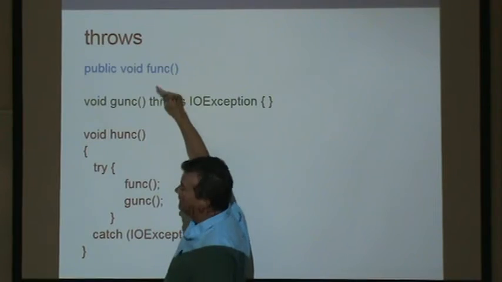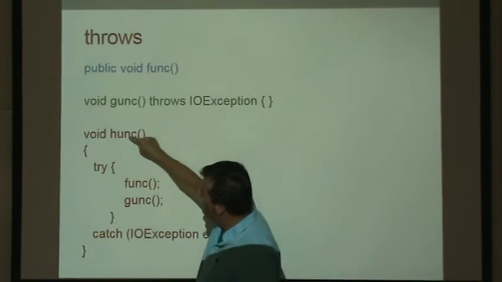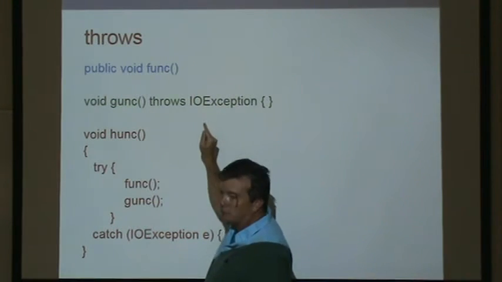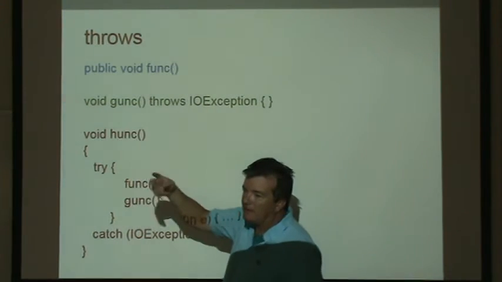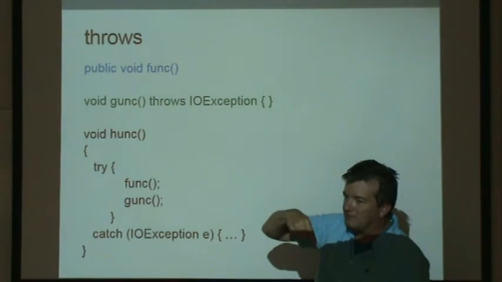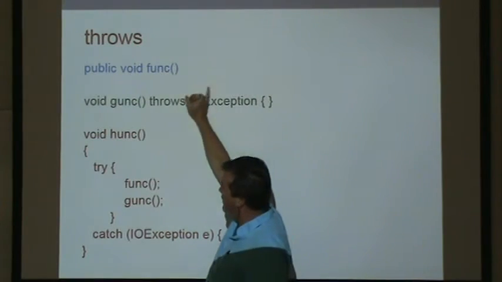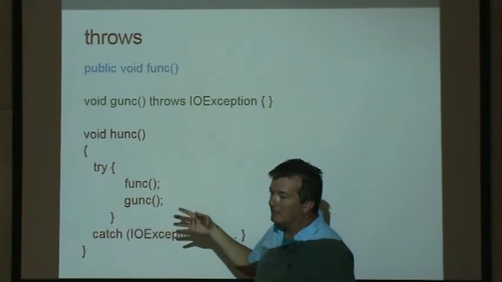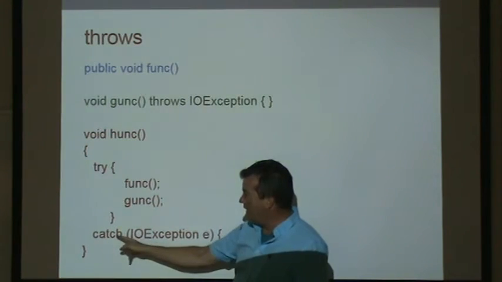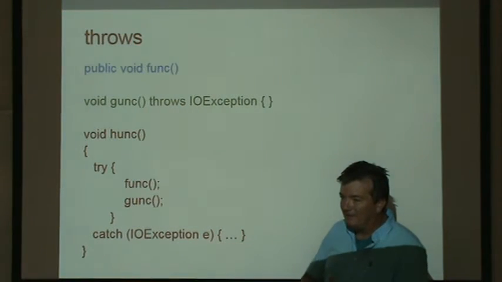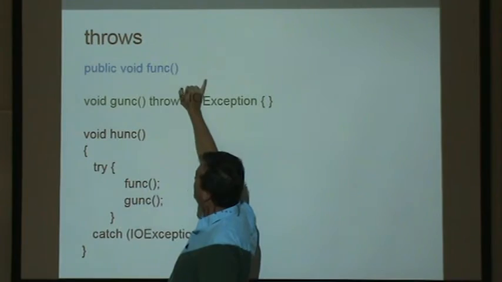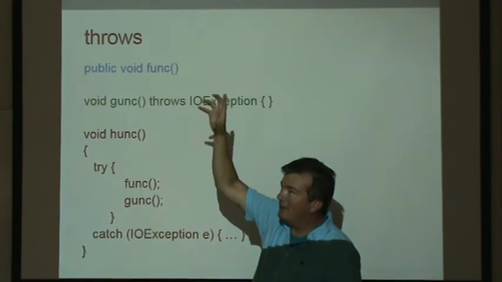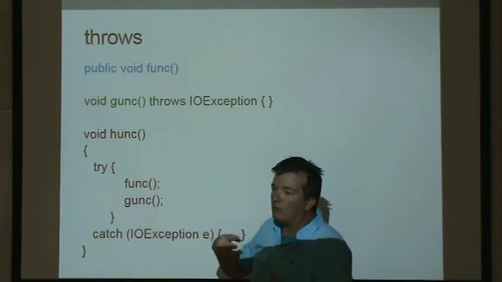If FUNC handles it, and HUNC also handles the same problem, should it be handled twice? Here's the thing, if FUNC handles it and doesn't throw it back up the stack, if it just handles it and keeps going, then HUNC might not even know what happened. And is that a good thing? Because HUNC wants to handle it if it happens. So if FUNC can mask it by solving it, then HUNC may not even know it happened.